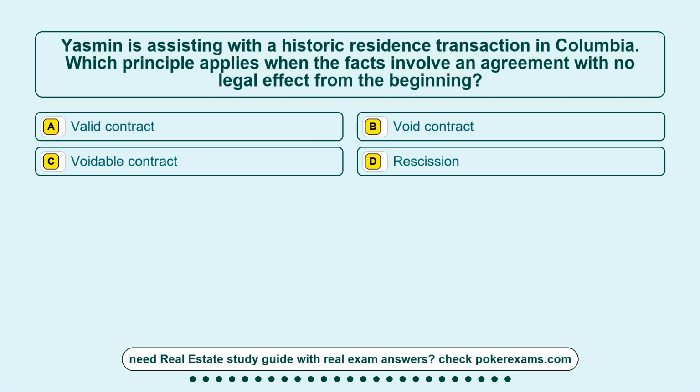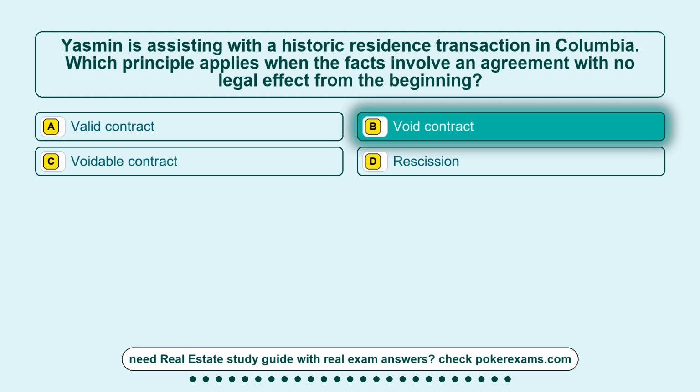Question 20. Yasmin is assisting with a historic residence transaction in Colombia. Which principle applies when the facts involve an agreement with no legal effect from the beginning? Option A, a valid contract. Option B, void contract. Option C, voidable contract. Option D, rescission. The correct answer is option B, void contract.